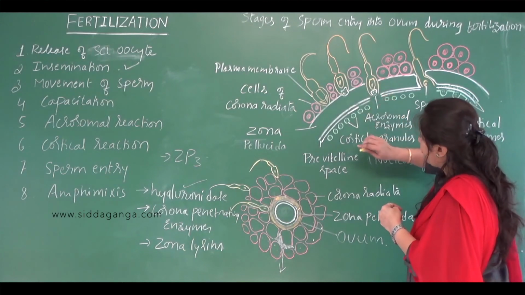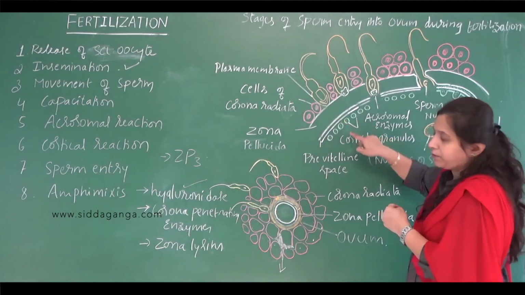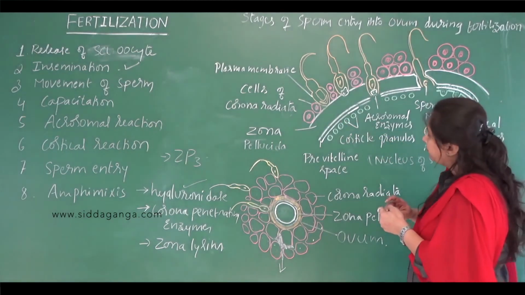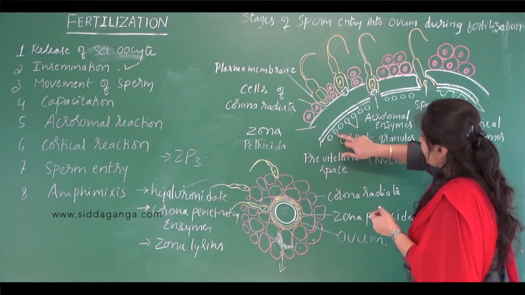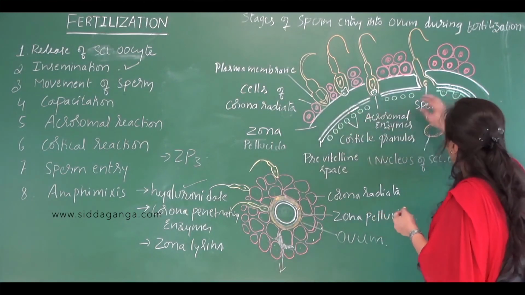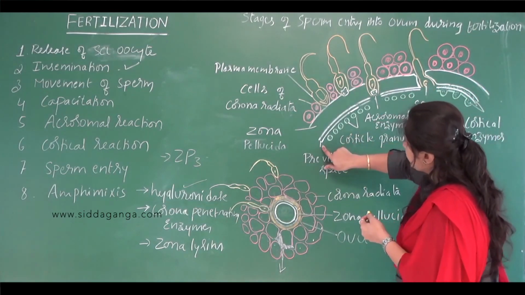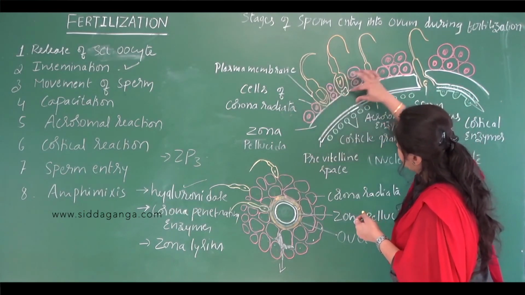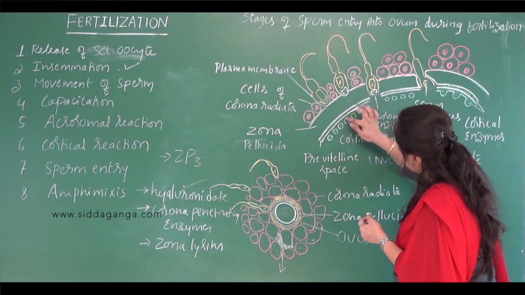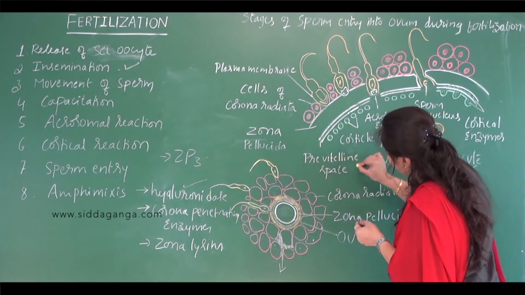Cortical reaction means what? These are all the cortical granules present beneath the plasma membrane. These cortical granules fuse with the plasma membrane of the secondary oocyte and release their contents into the space which is present between the zona pellucida and the plasma membrane. This is the zona pellucida layer and this is the plasma membrane. So what space is present here? This is the pre-vitelline space.